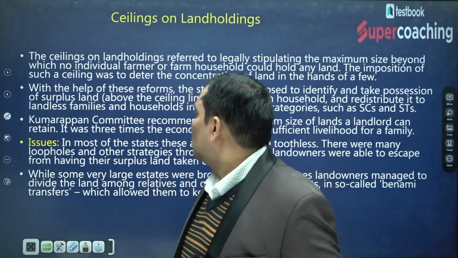That means the government fixed the maximum land holding which can be held by a particular family. Under this ceiling on land holding, the government fixed a maximum limit that can be held by a family.